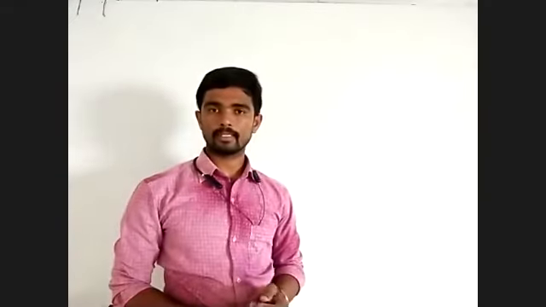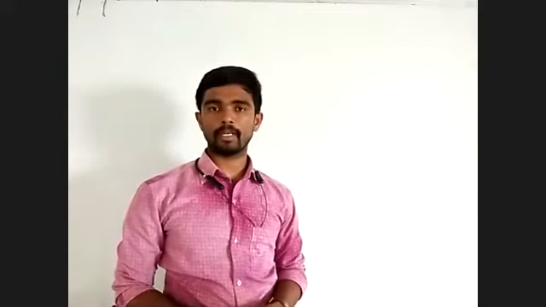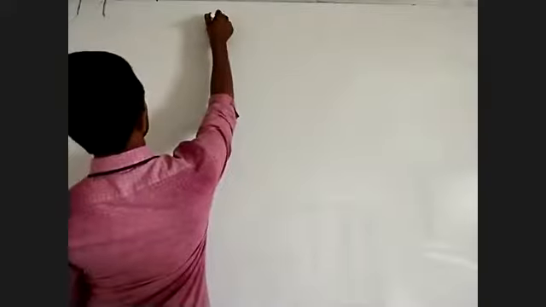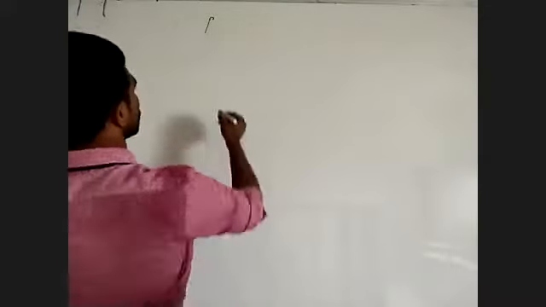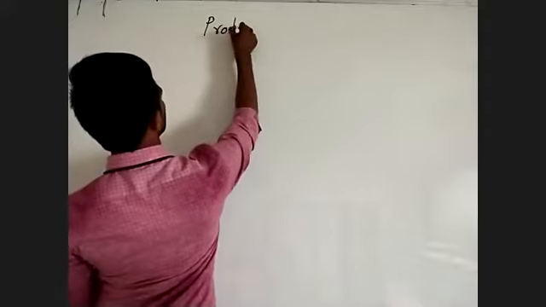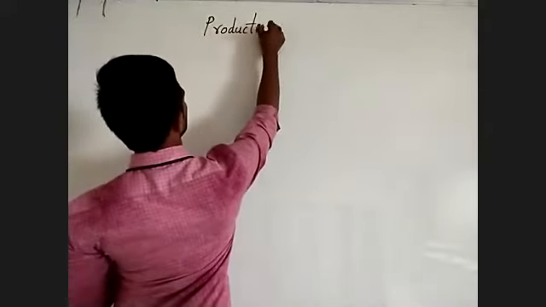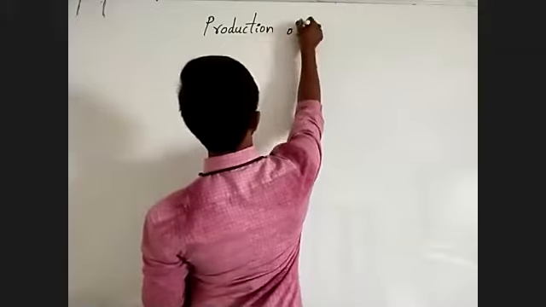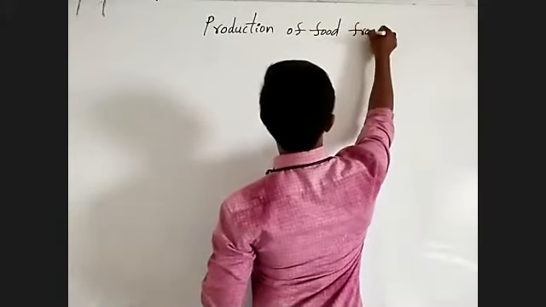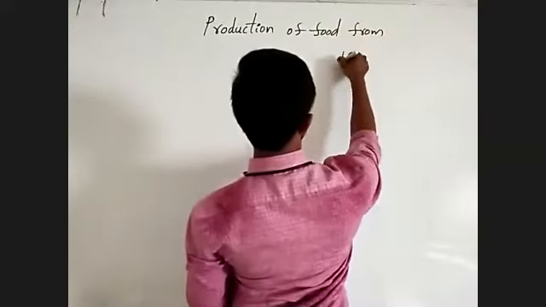In last class, we have discussed some important points in the chapter Production and Management of Food from the Plant. Production of food from plant.